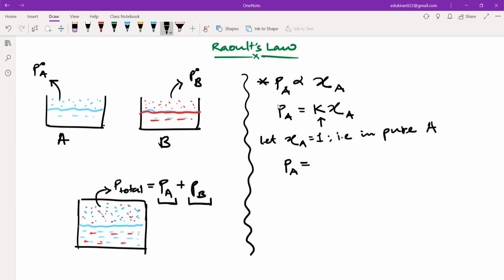PA will be equal to K, yes or no? Because the mole fraction is 1. Correct? Now, we also know that the pressure of pure A is equal to P naught A. That means K is equal to P naught A. Yes or no? Please tell me.